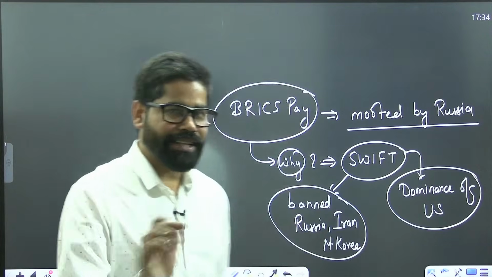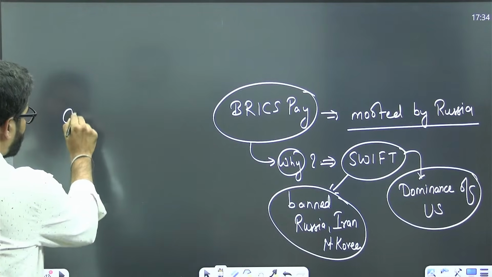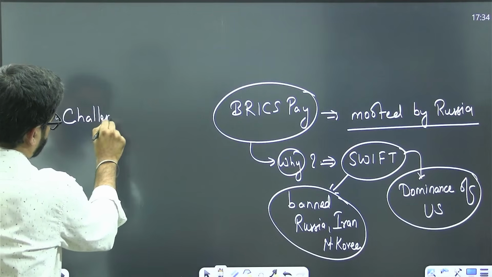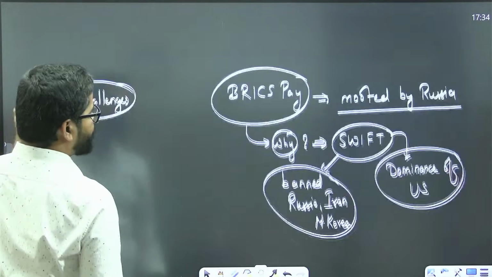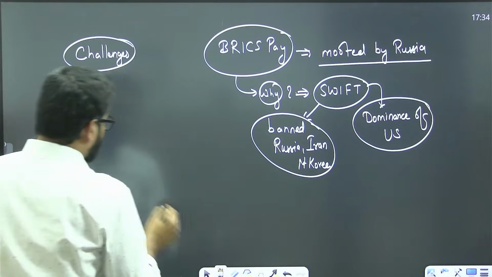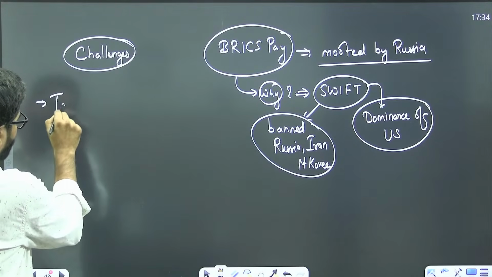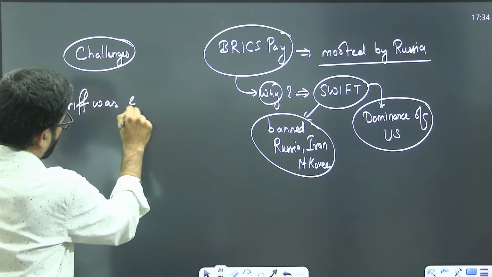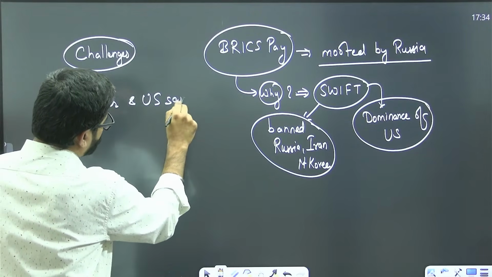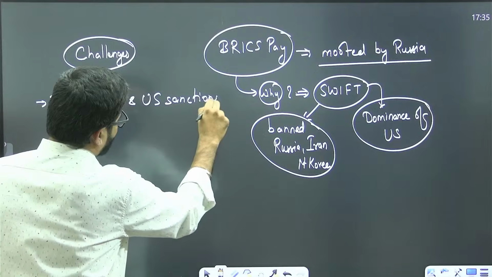But then there is another challenge. There are certain challenges. First thing is tariff war and US sanctions.